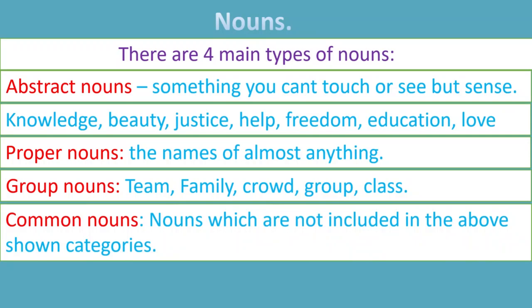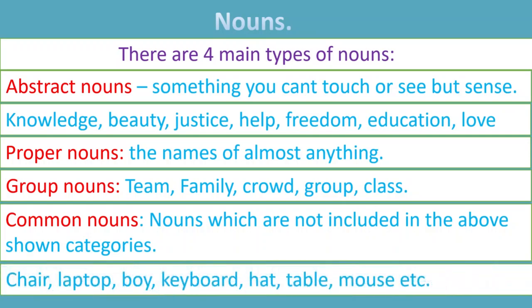The last type of noun we got is common nouns. Common nouns are nouns which are not included in the above shown categories, right? So chair, laptop, boy, keyboard, head, table, mouse can be included in the common nouns. So are we clear here about nouns? There are 4 types of nouns: abstract nouns, proper nouns, group nouns, common nouns. So if you understand well, then let's continue.